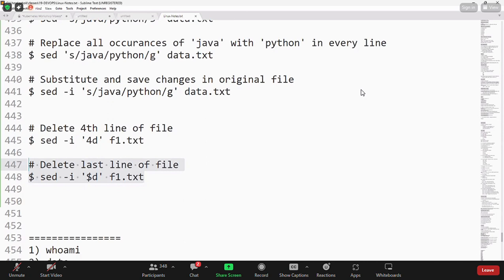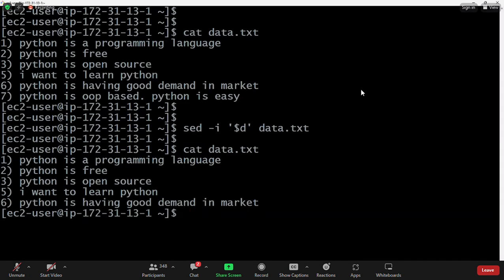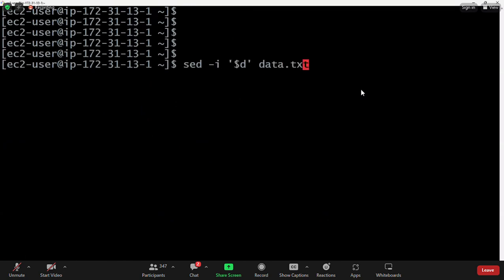I want to delete the data from the third line to the last line. From line number 3 till the end, I want to delete. How to write a command for that? Delete from the nth line number to the last line. Then you need to pass 3,$d. Let me execute clear so that the console will be clear for you. Now if you pass 3,$d, from the third line till the last line it is going to delete.